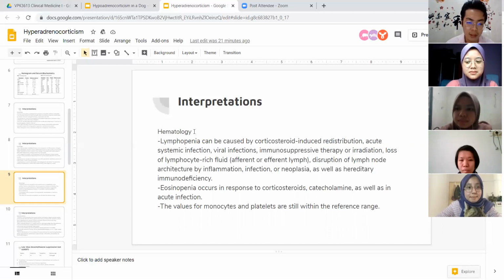Other than that, we can also see eosinopenia, which can occur in response to corticosteroid, catecholamine, as well as in acute infection. The values for monocyte and platelet are still within the normal range.